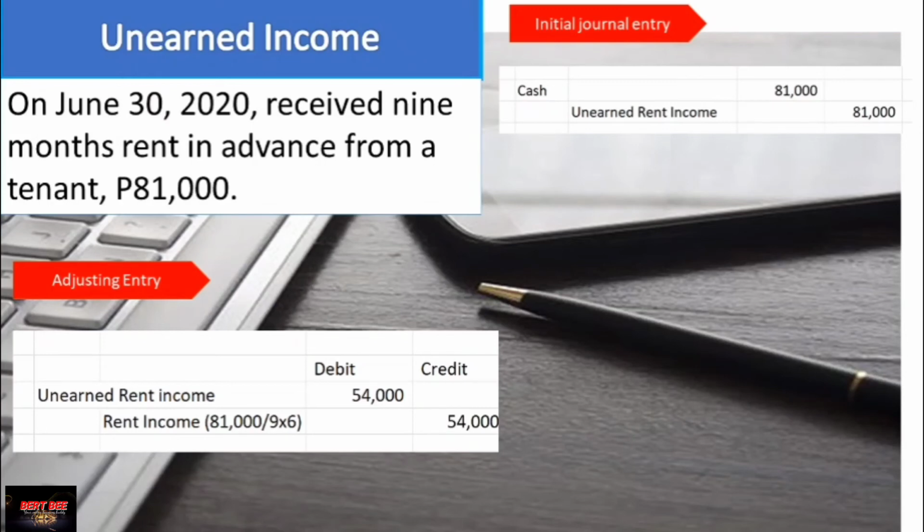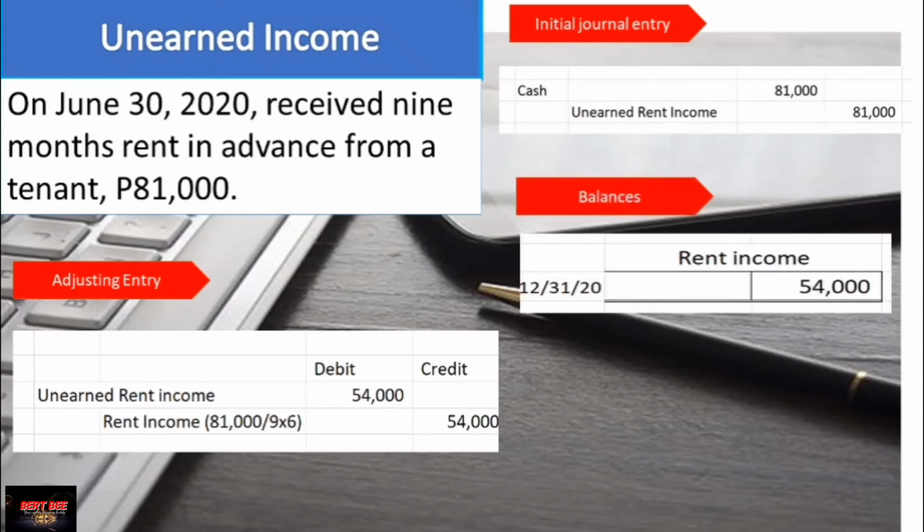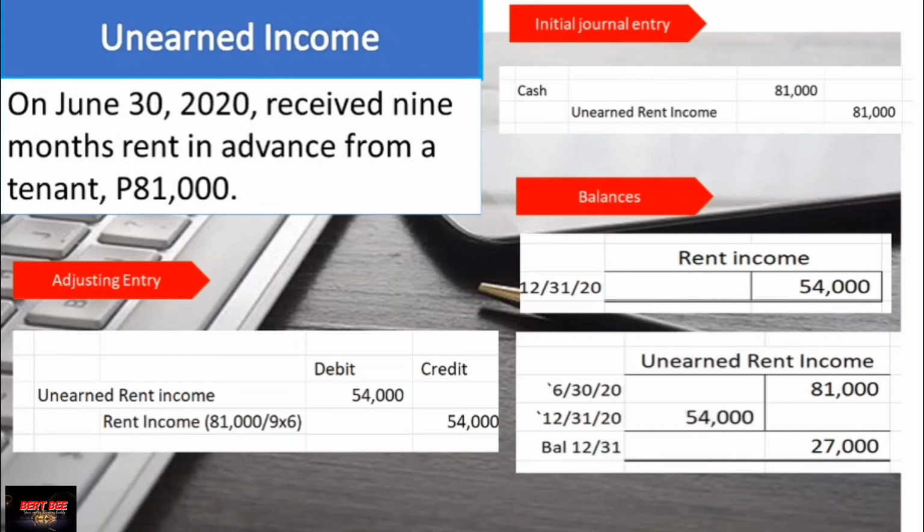Rent income is 54,000. Again, in the ledger account balances at year end, you will see rent income is 54,000 and unearned rent income is 27,000. So it is the same under the income statement approach and the balance sheet approach.